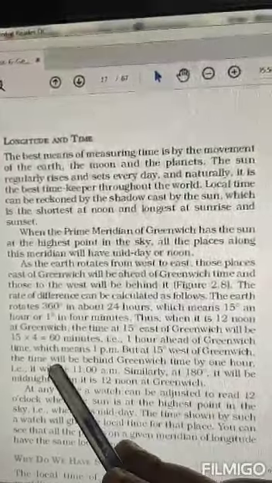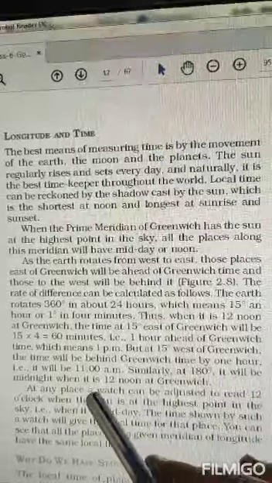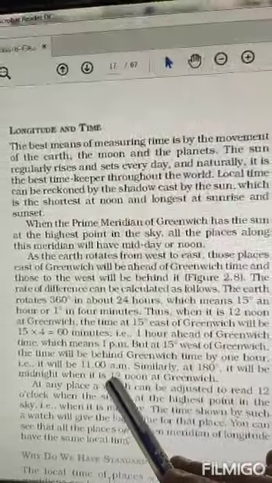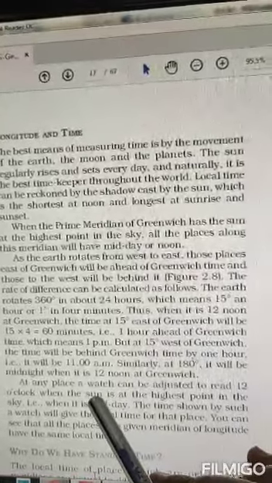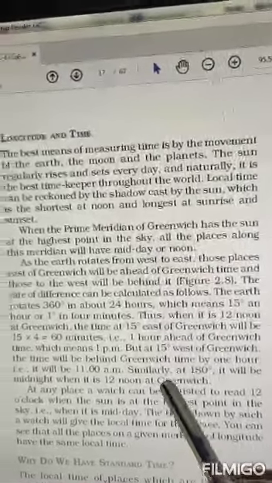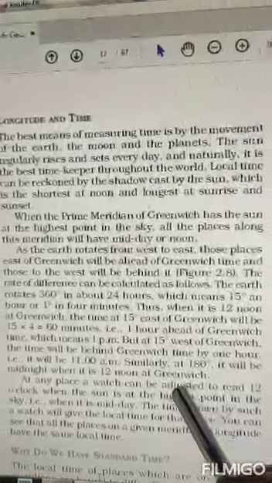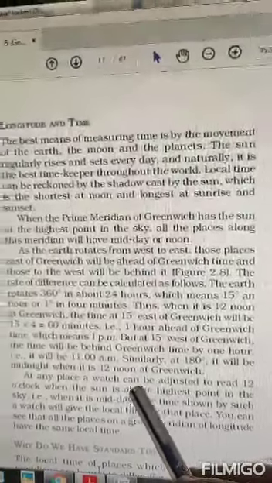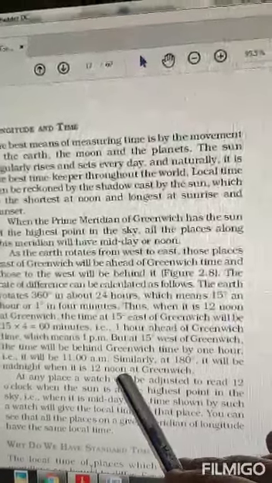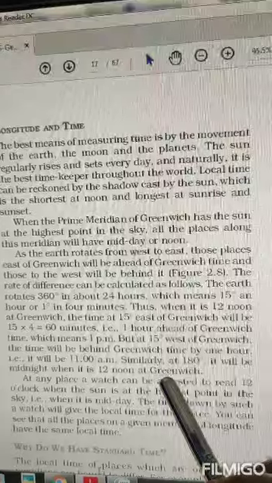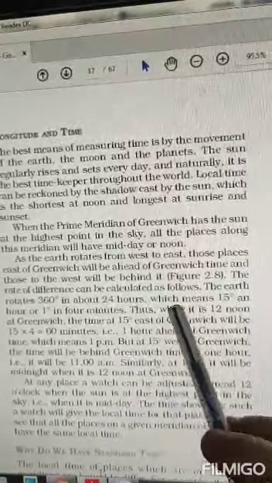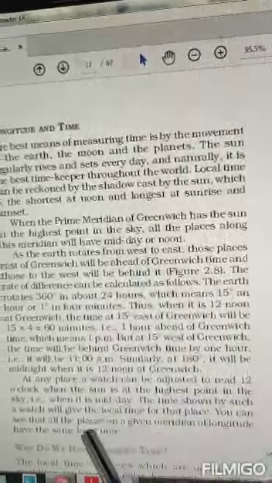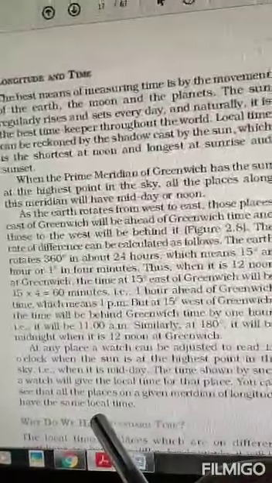But at 15 degrees west of Greenwich the time will be 1 hour behind. So there on the western side it will be 11 a.m., 1 hour behind, okay. And similarly at 180 degrees it will be midnight, okay. When it is 12 noon at Greenwich, at 180 degrees, due to the calculation, it will be midnight, 12 at night.